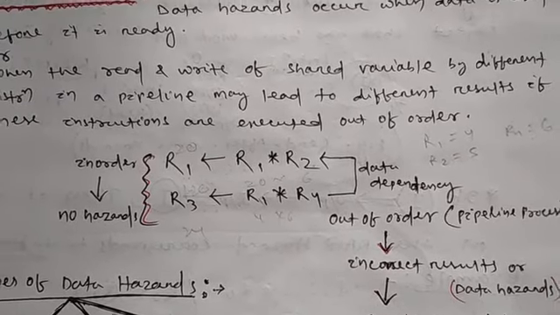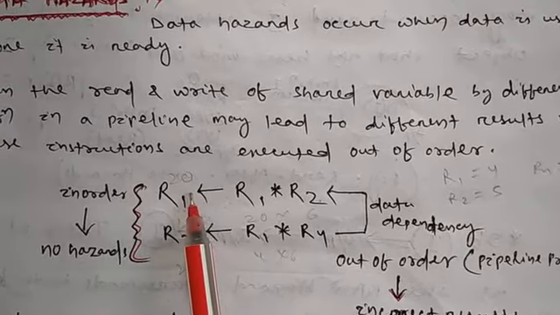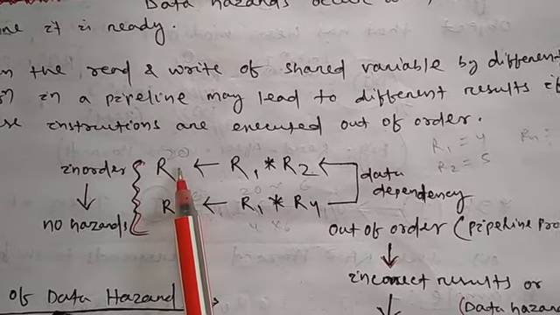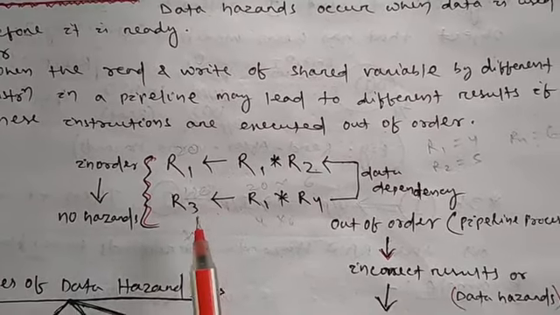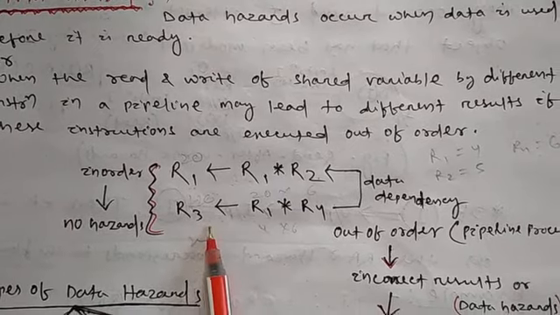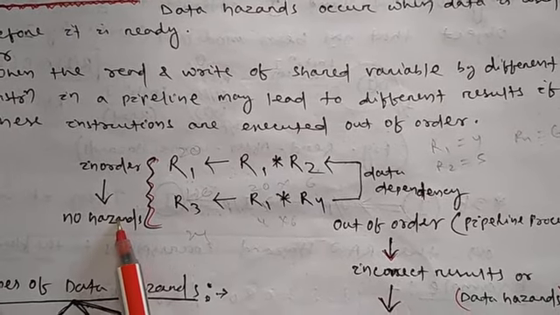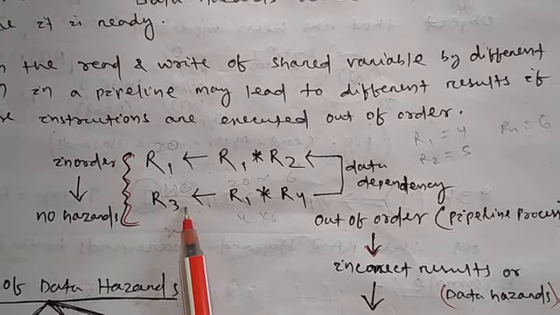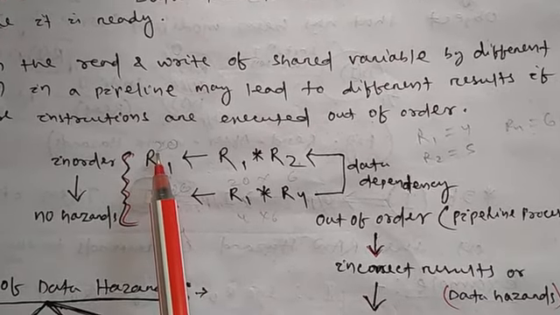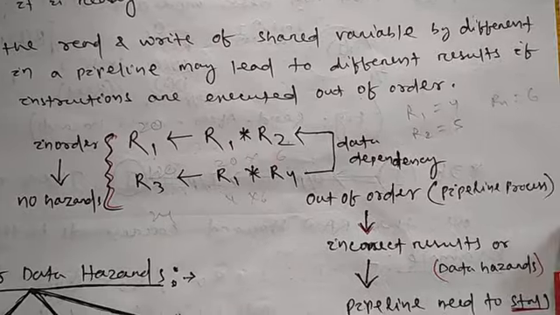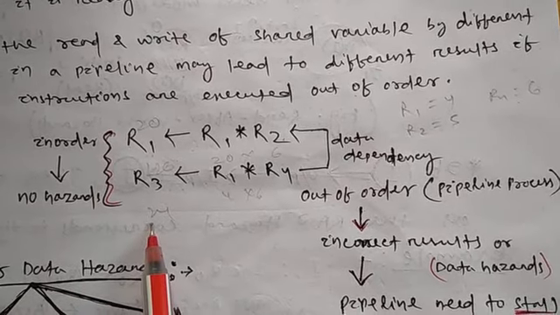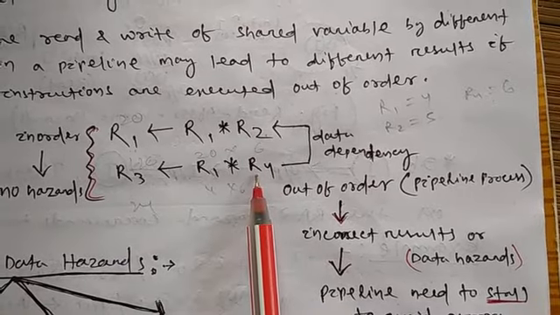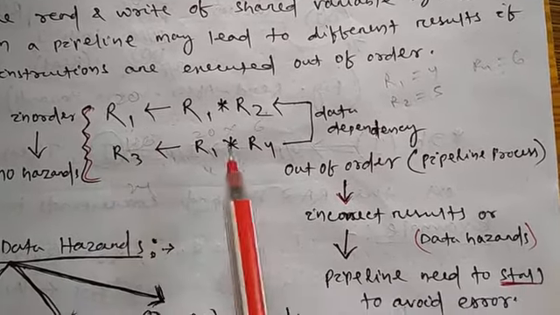Get it? So again I am telling, there are two instructions. If the sequential order is followed, first R1 has to be executed, then R3 has to be executed. Then it is in order sequence, no hazard will be there. But if R3 is executed first, then R1 is executed, then it will be out of order, because our sequential order is R1, after that R3. But here R3 is executing first, then R1 is executing.